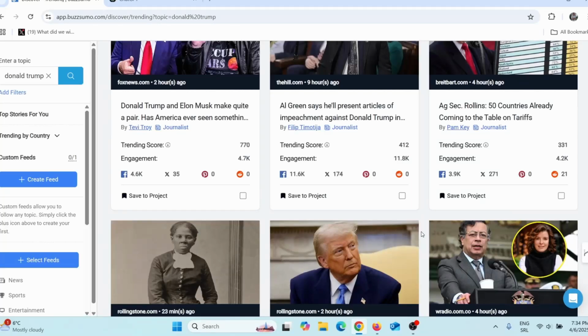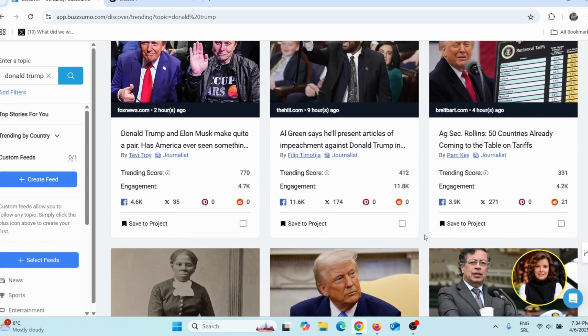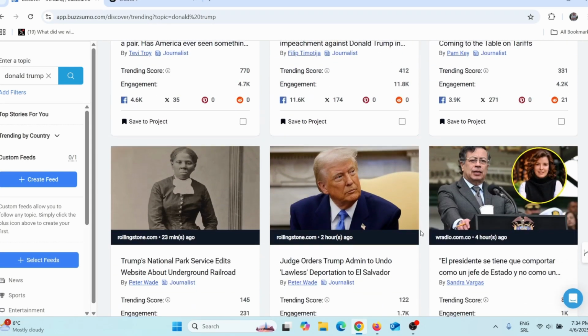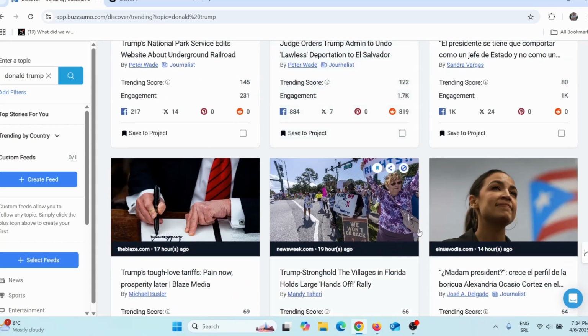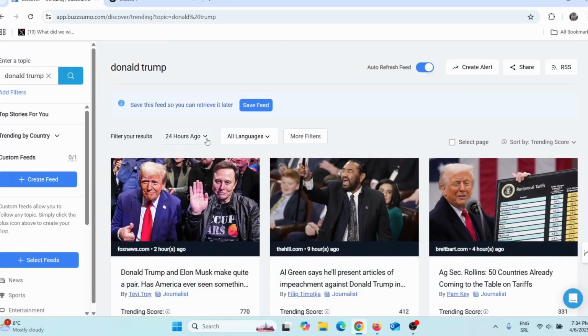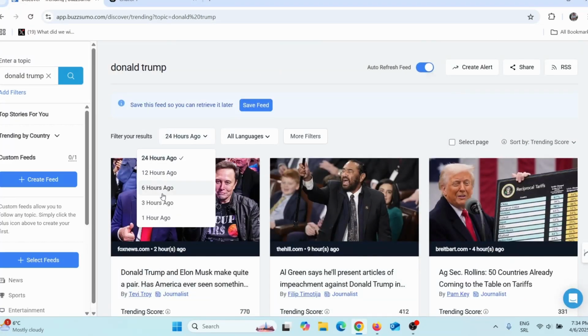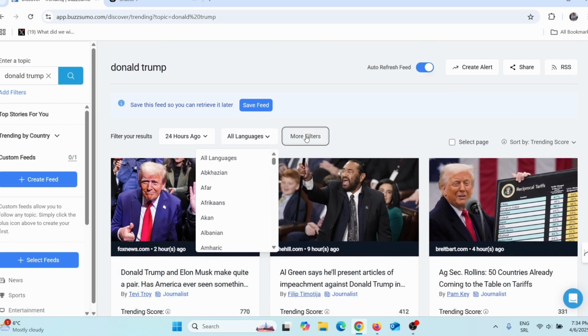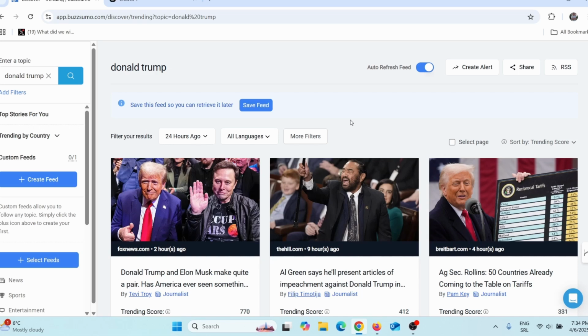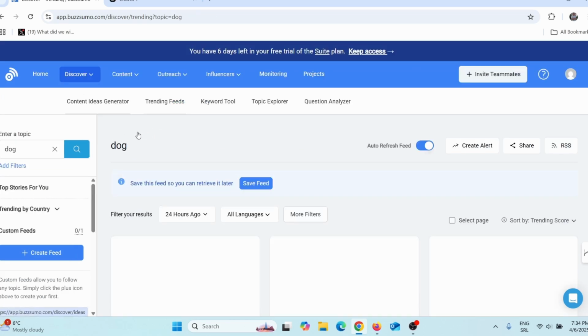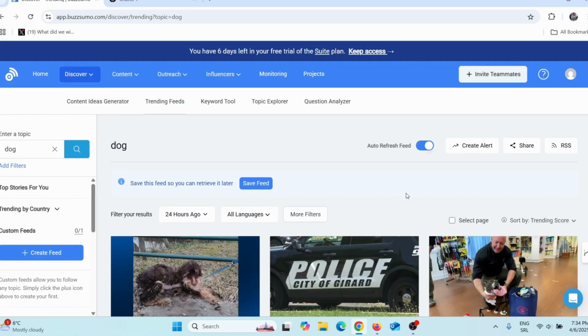Now, Donald Trump is always a trend, but here you can see what exactly is trending about Donald Trump at this moment. You can filter by 24 hours, 12 hours, 6 hours, 3 hours, or 1 hour. You can search by language, and you can add more filters. But I'm actually not interested in Donald Trump. I'm interested in finding dog related trends, so here I will simply search for dog, and I can see what is currently trending in the past 24 hours when it comes to dogs.